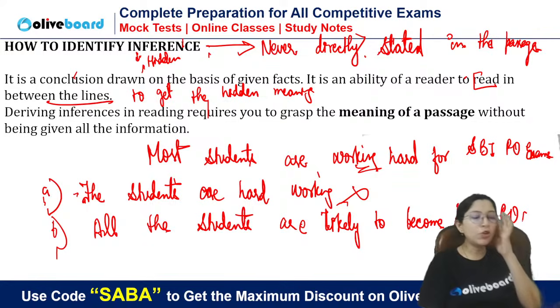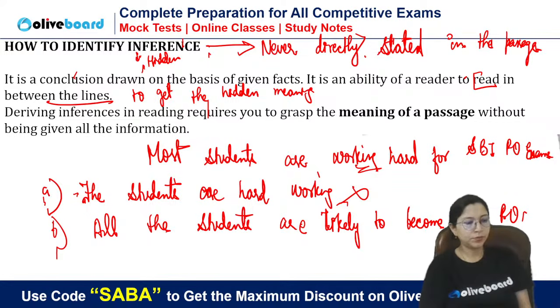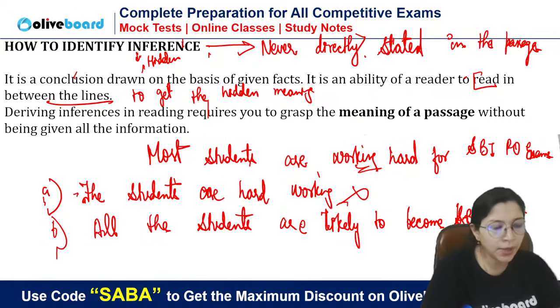All the students are likely to become SBI PO. Yes or no? I have given you the hint.